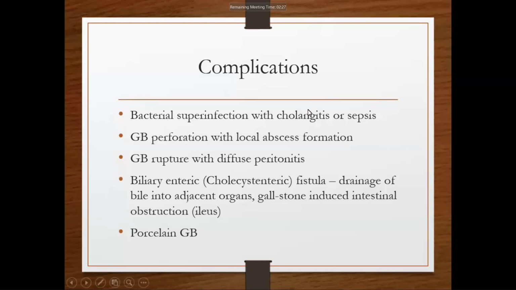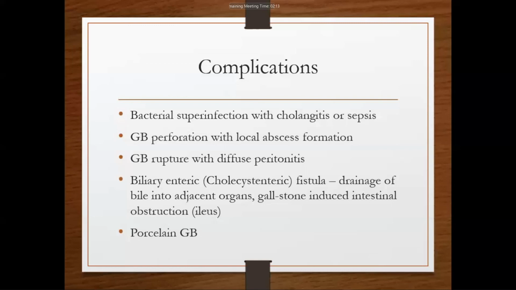A cholecystoenteric fistula means a fistula tract is found between the small intestine and gallbladder, resulting in drainage into adjacent organs. It may finally lead to intestinal obstruction, gallstone-induced intestinal obstruction.